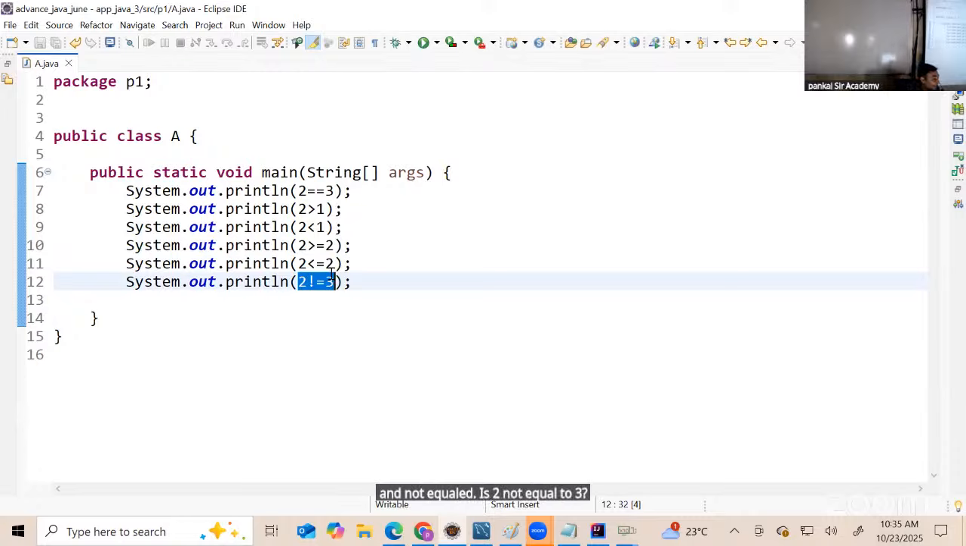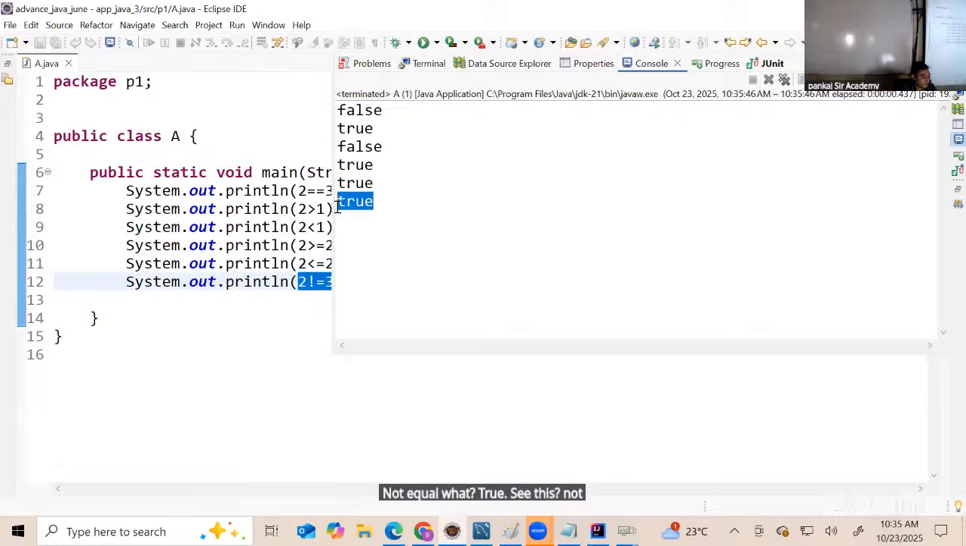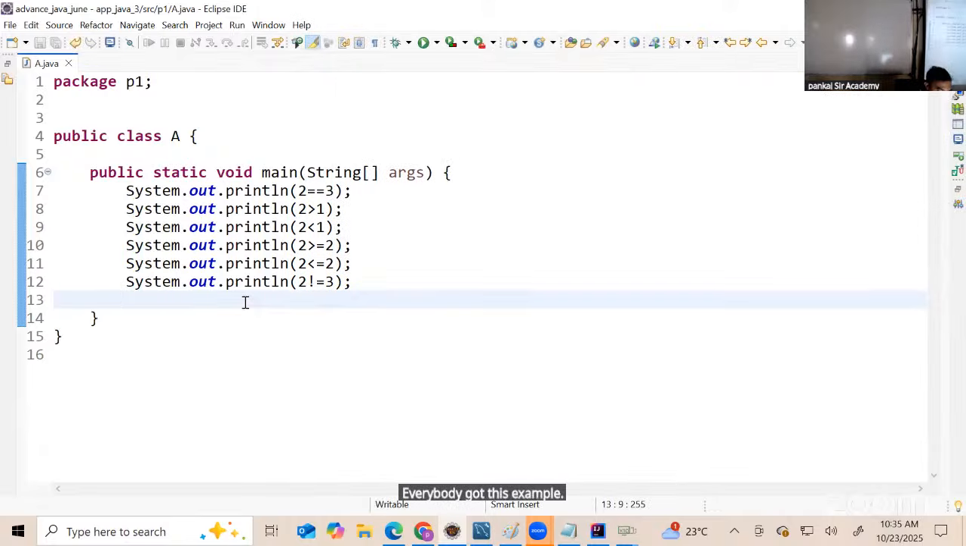You have to see whether they are not equal or the same. Are 2 and 3 different or the same? They are not equal, so when they are not equal it should return true. Not equal, what? True. See this, not equal, true. Did you understand now? Everybody got this example? Analyze the example quickly.